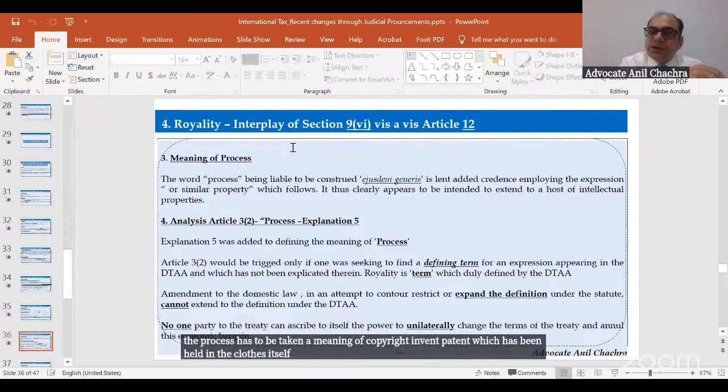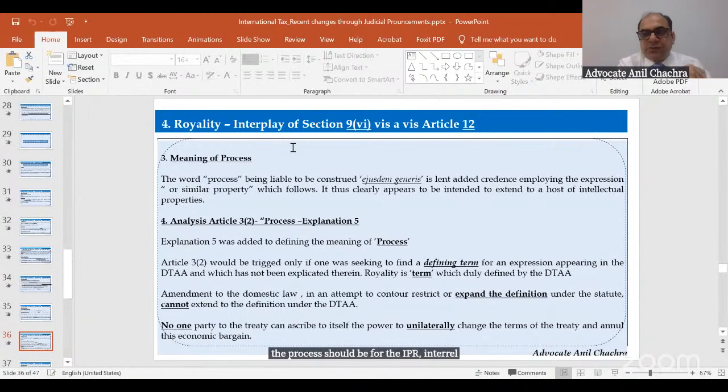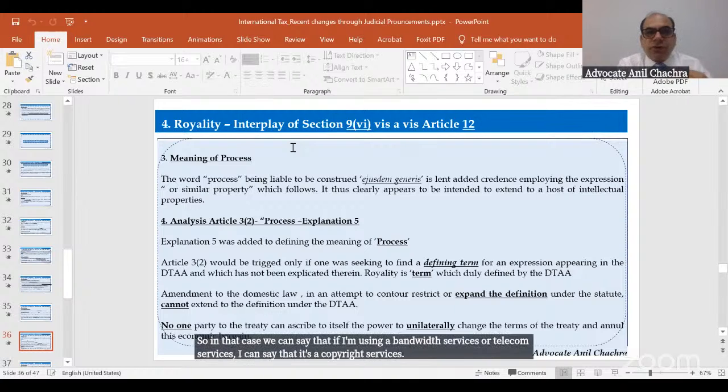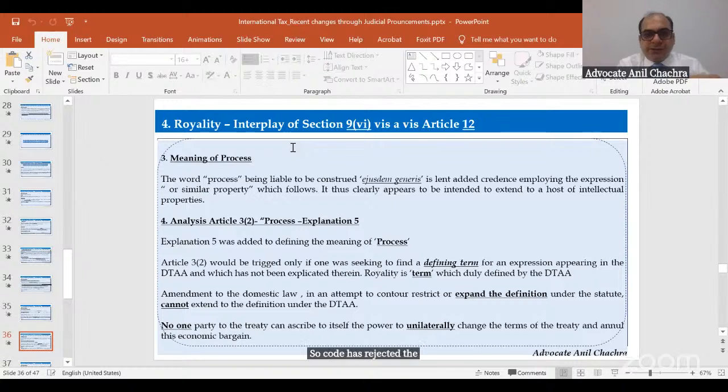So the process should be for the IPR, intellectual services. In that case, we can't say that if I'm using bandwidth services or telecom services, it's a copyright service. So the court has rejected the contention of the department itself.